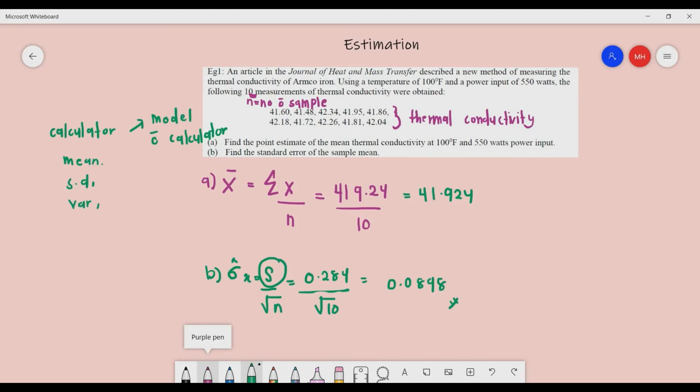So it is very important to know how to find the mean, standard deviation and variance using the calculator. Let's say you have 20 or 30 data. Do you want to calculate manually? The best way is to use the calculator. I think that's all for how to find the point estimation and standard error using the calculator. Very easy and straightforward.